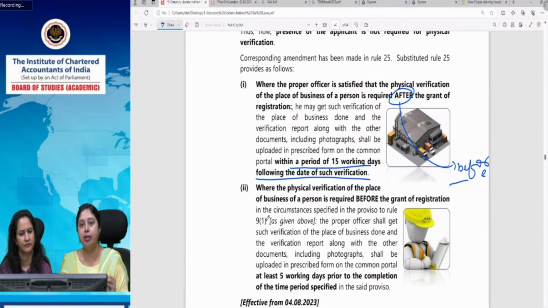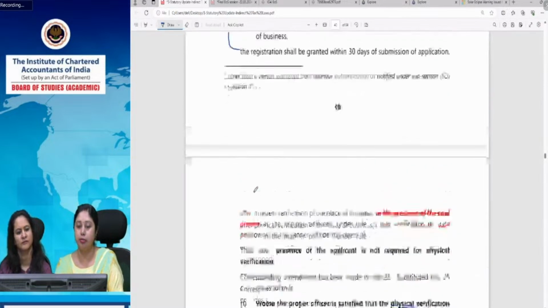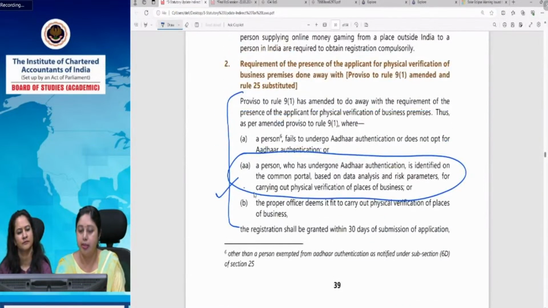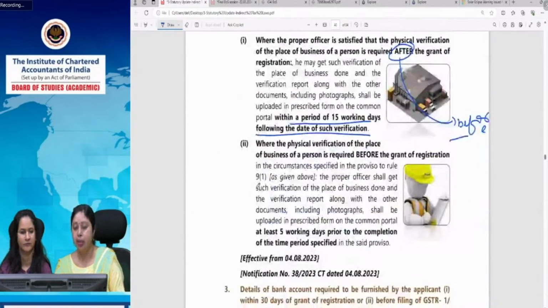So Rule 25 has been amended now. It has been substituted completely. Now what is given here is that in case the proper officer feels that physical verification of the premises is required after the grant of registration, then he can follow the normal procedure. He can do the verification after granting registration, and within 15 days of registration, he can upload the report. But in case any of these circumstances prevail: his Aadhaar authentication fails, or he is a shortlisted applicant, or the proper officer feels that physical verification is required before granting registration, in either of these three cases, he has to do the verification before granting registration,